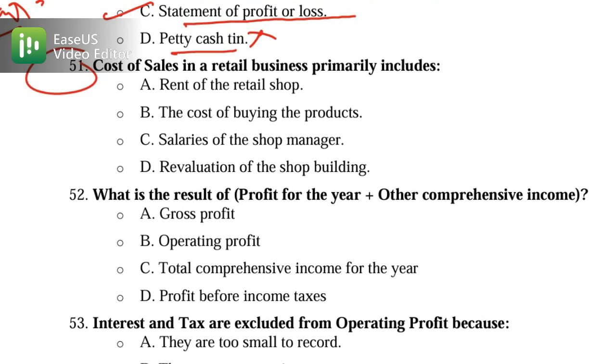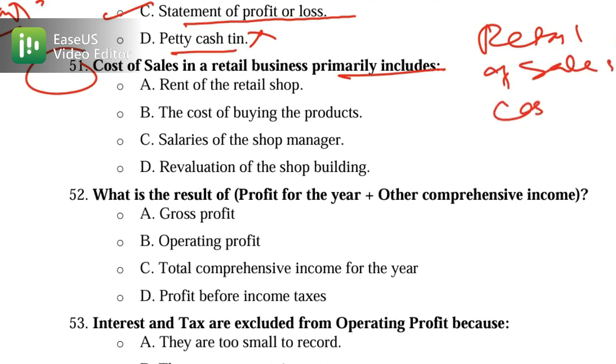MCQ number 51: cost of sale in a retail business primarily includes what? You know that retail cost of sale is equal to the cost of buying the product. So here we have four options.